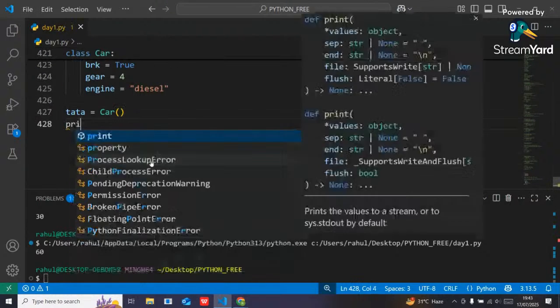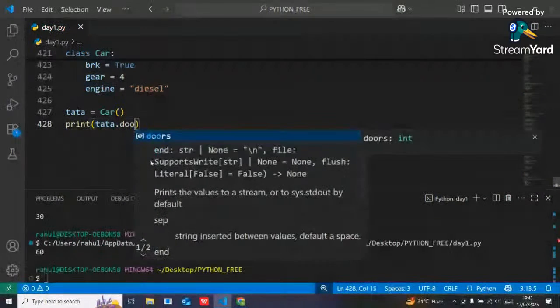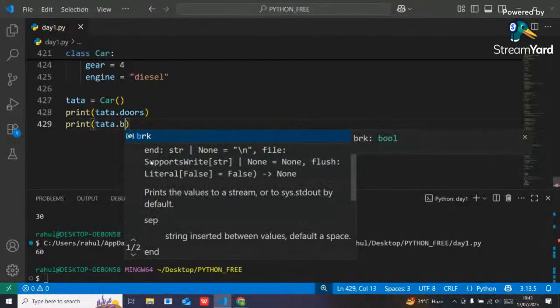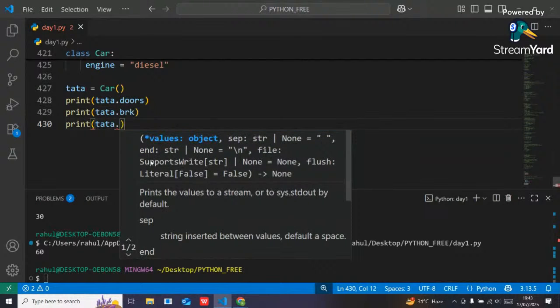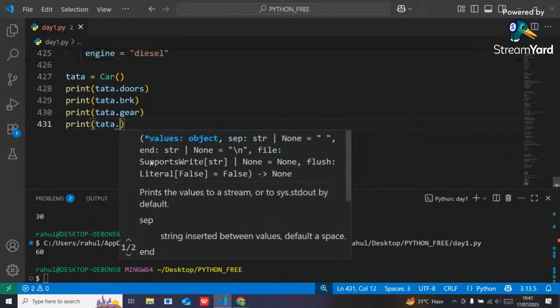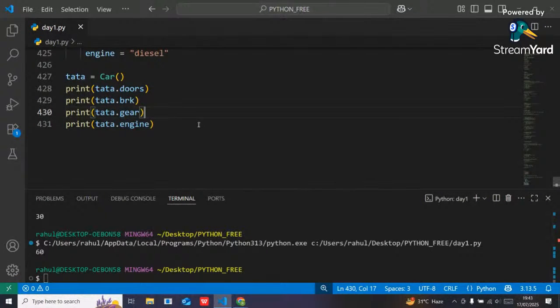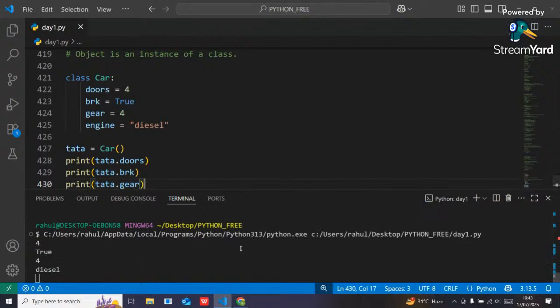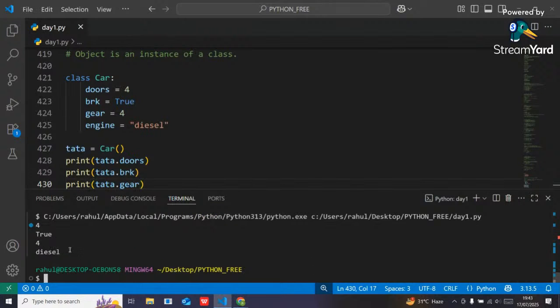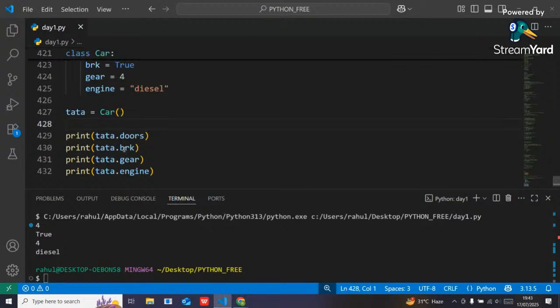If I want to print Tata dot doors, also brake, gear, engine, it will print as it is. See the output: 4, true, 4, diesel, right? So from this car class I can create my own object like Tata. I can also create my own object like Mahindra, right?